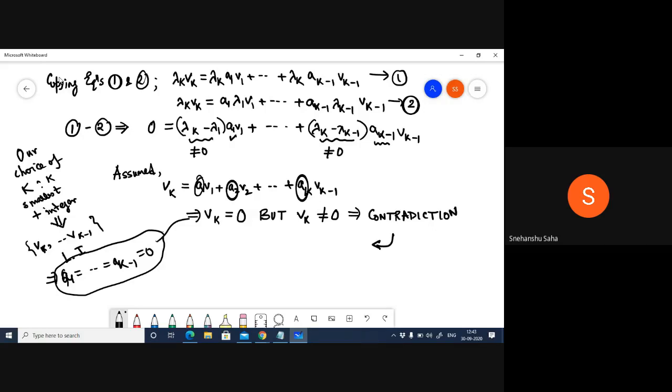And so therefore our initial assumption that v1 through vn are linearly dependent is false, right? And therefore this has to be linearly independent.